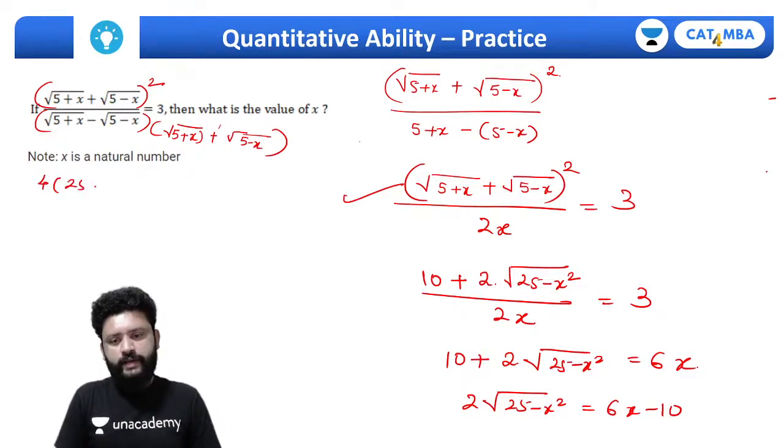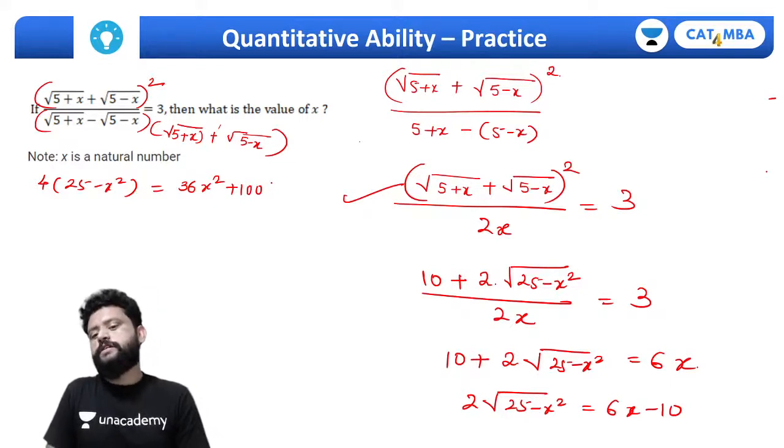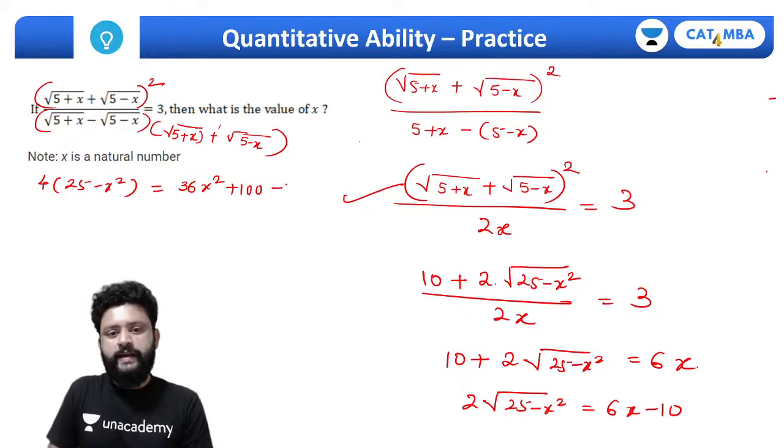4 into 25 minus x square will be equal to 36x square plus 100 and 6 into 60 minus 120x.